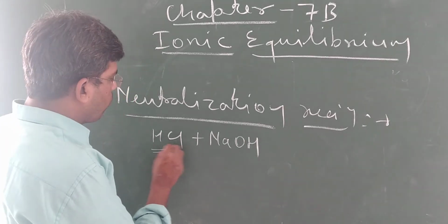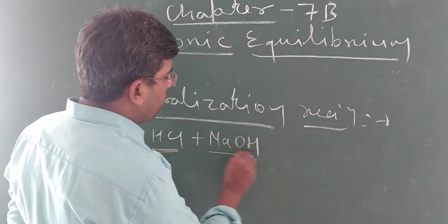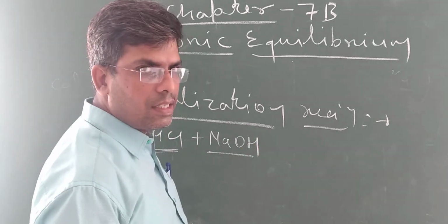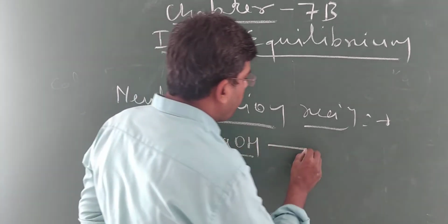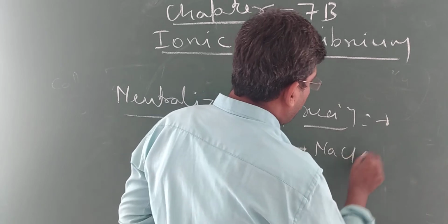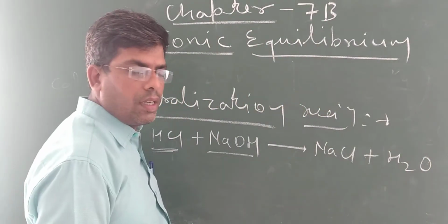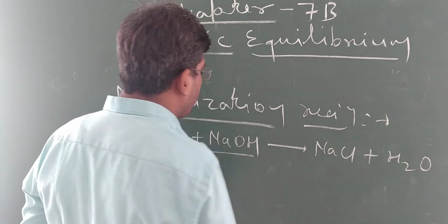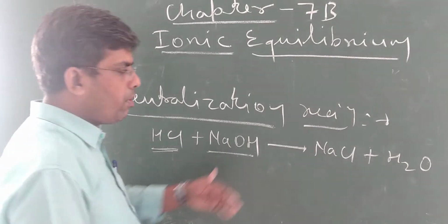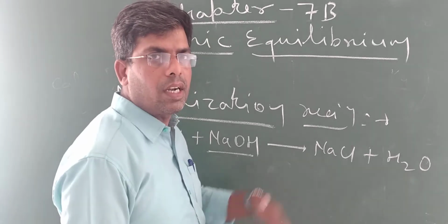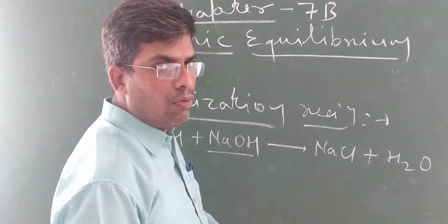HCl reacts with NaOH to form NaCl plus H2O. Here strong acid and strong base mix together to form a completely neutral salt.